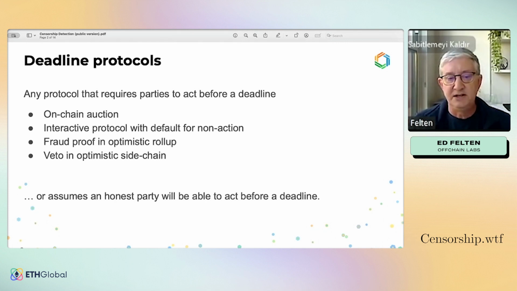Similarly, the veto in an optimistic sidechain kind of design, that's a design that's like an optimistic rollup, except instead of having fraud proofs, you just have some kind of committee veto. In all of these cases, you have some kind of deadline. If a party misses a deadline, then either that party will be disadvantaged or the protocol will not work as well. So any protocol that assumes an honest party will be able to act before a deadline is a deadline protocol, and these are pretty common.